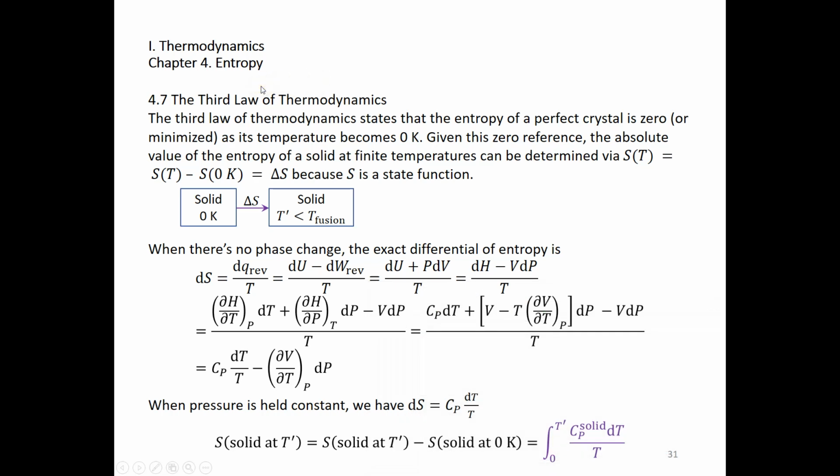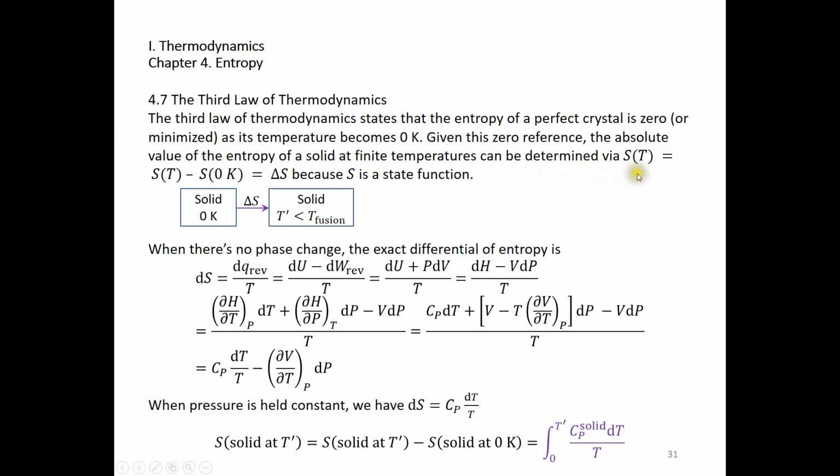Chapter 4 Entropy. Section 4.7 The Third Law of Thermodynamics. The third law of thermodynamics states that the entropy of a perfect crystal is zero as its temperature becomes 0 Kelvin. Given this zero reference, the absolute value of the entropy of a solid at finite temperatures can be determined